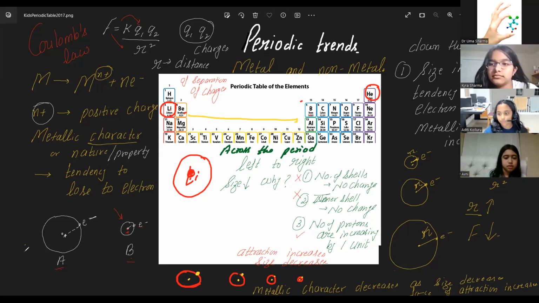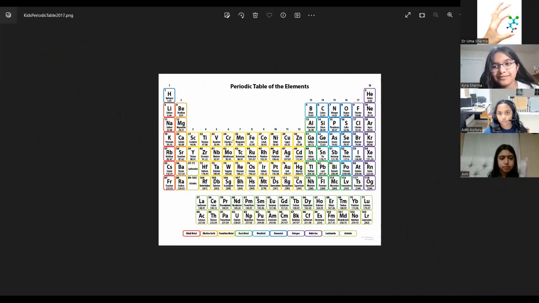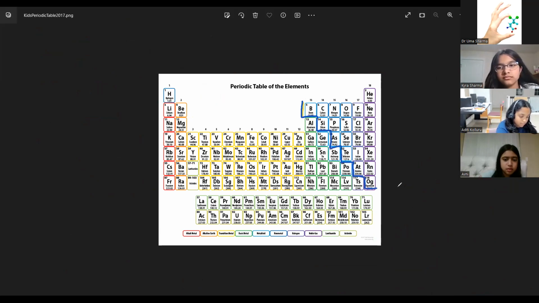Now she said, what is the cutoff and how will I come to know what exactly the size? The cutoff is this, Avni. It's an experimental observation, and they said that elements on the right side are non-metals. Elements on the left side are metals. So does it mean that arsenic is totally non-metal?